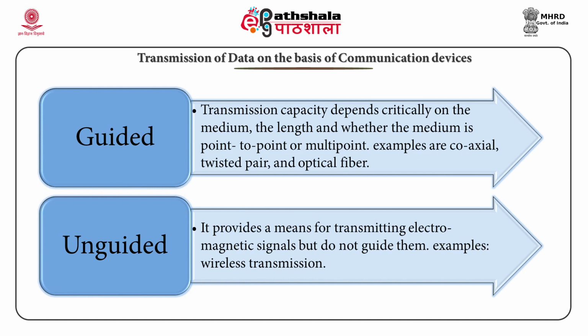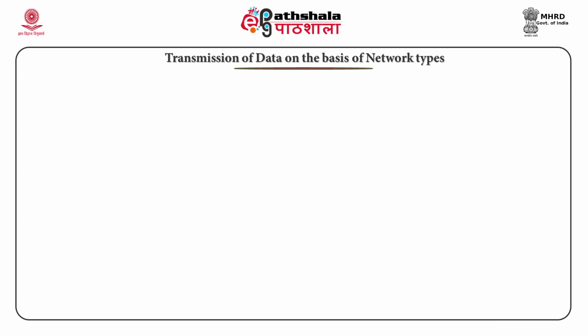Example, wireless transmission. A network comprises two or more computers that are connected to share resources such as printers and CDs, exchange files or permit electronic communications. The computers on a network may be connected through cables, telephone lines, radio waves, satellites or infrared light beams. Transmission of data on the basis of network types.